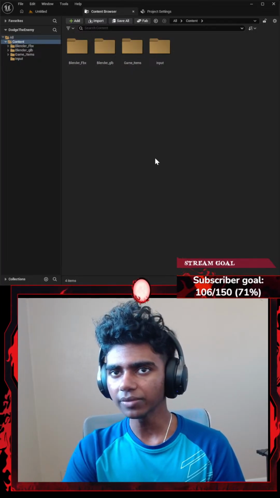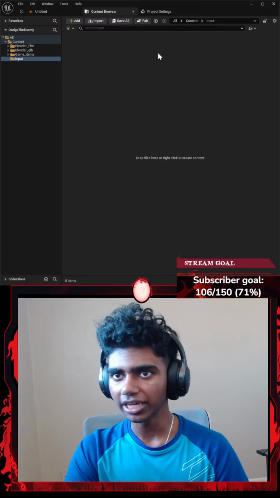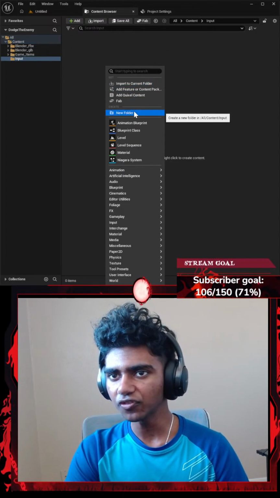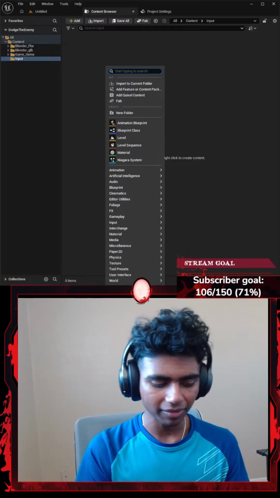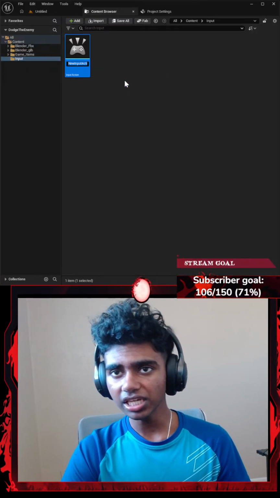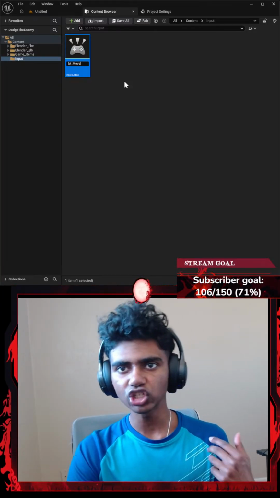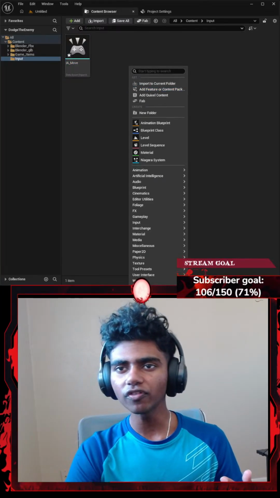Okay, that's it. Now, once I'm done with all this, let's see, what is something else that I might need? I'm going to double click my inputs, right click, and create a few basic input actions that I might need. So I'm going to go with an input action. This is going to be called IA_Move. This is going to be my move action used for my player to move around.